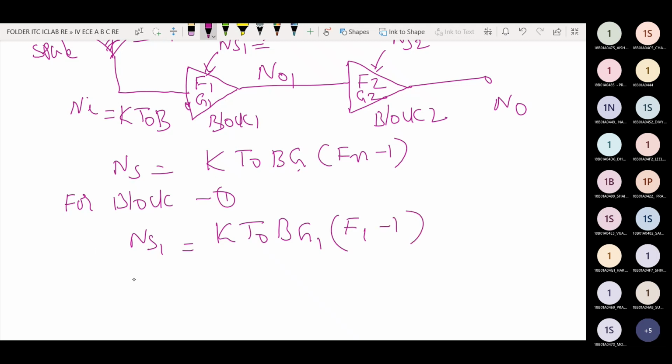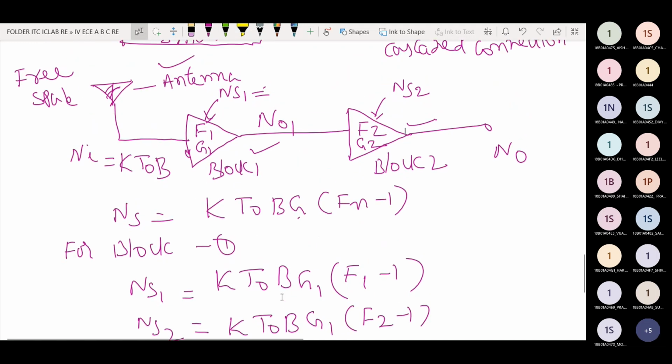Similarly, NS2 is equal to K T naught B G2 times F2 minus 1 for the second block. NS1 and NS2 are the internal noise generated within system block 1 and block 2.